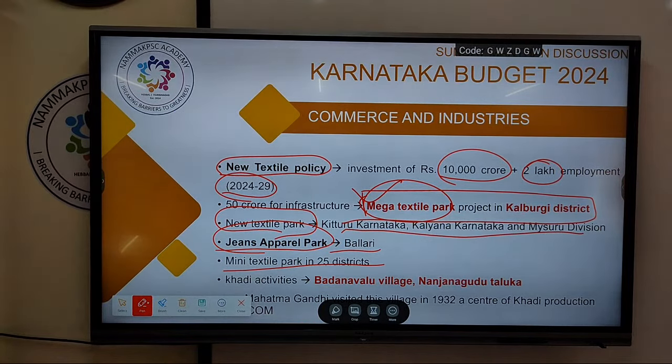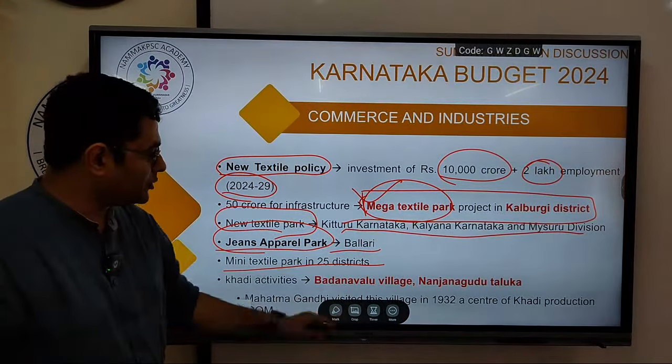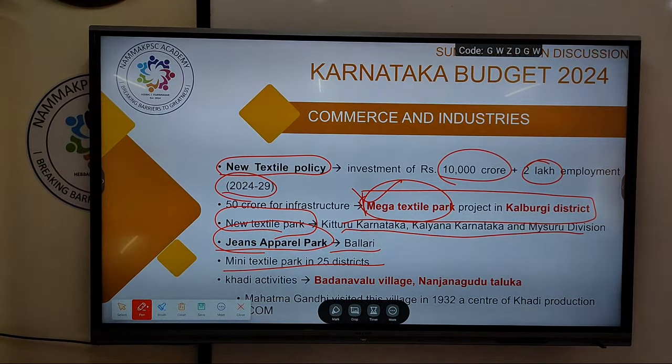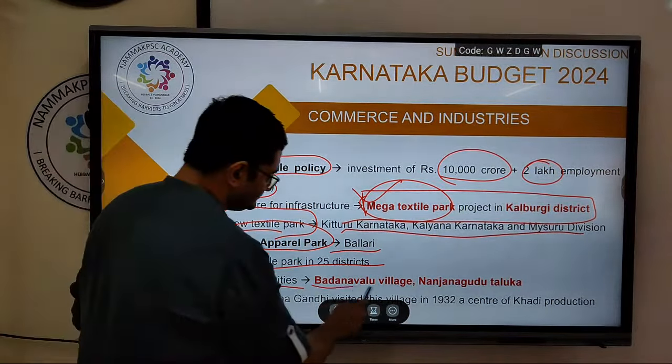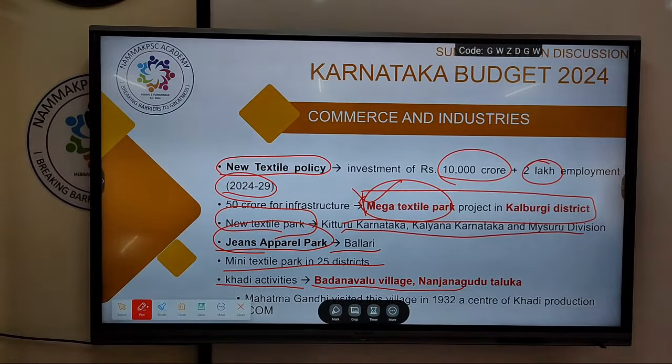Okay. Then khadi activity will be promoted in this village of Nanjangud Taluk. So why is it important is Mahatma Gandhi visited this village in 1932 as a part of promotion of khadi industry in India. So in 1932, that village has significance. Therefore, khadi activity fund has been allocated to promote khadi activity over here. Please remember all these are important facts.